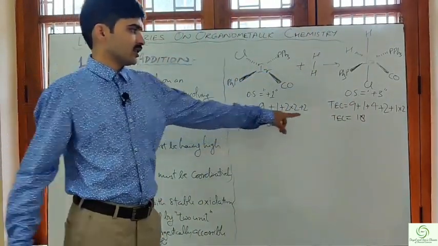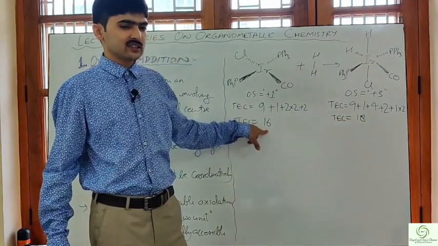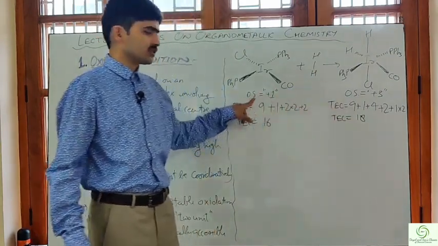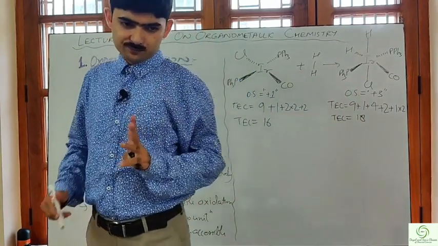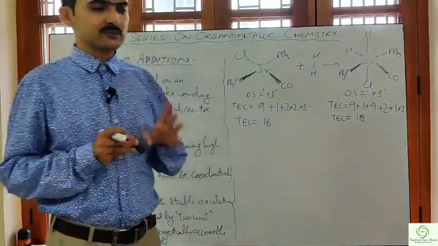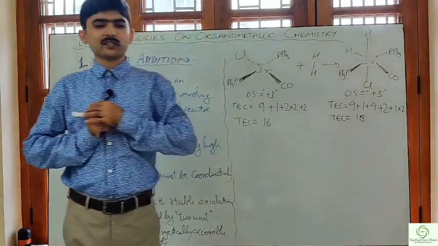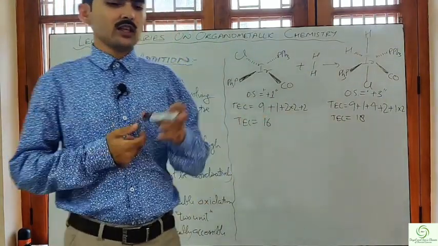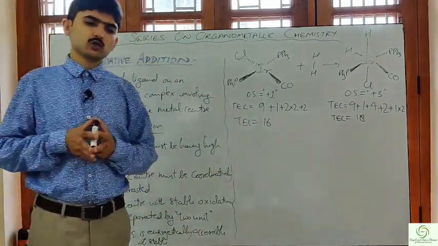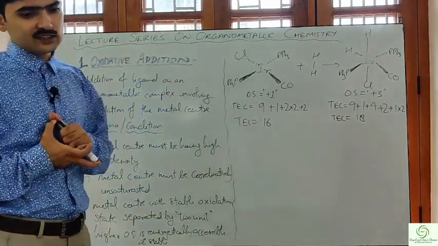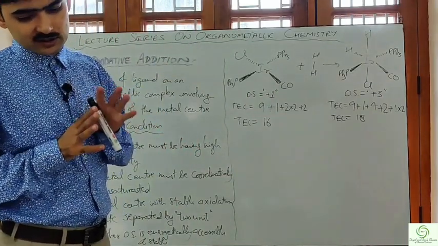So you can check from here, if you take the difference, 18 minus 16, it will give me +2. The difference in oxidation state is also +2. I hope this is clear. So always remember, in an oxidative addition, what happens? The oxidation state of the metal changes by +2, and the total electron count also increases by 2 units. I hope this much is clear.